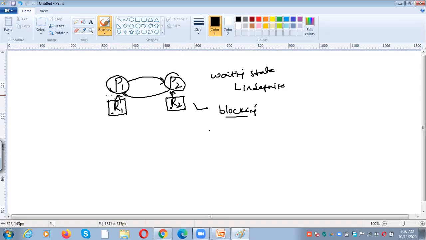Whenever a process completes its task, only then will it release the resources. Here in this case, P1 is waiting for resource R2 and P2 is waiting for resource R1. But those two resources are already allocated to the waiting processes P1 and P2. Because of that, both processes will never get the resources, so they never complete their task. This is called a deadlock situation.